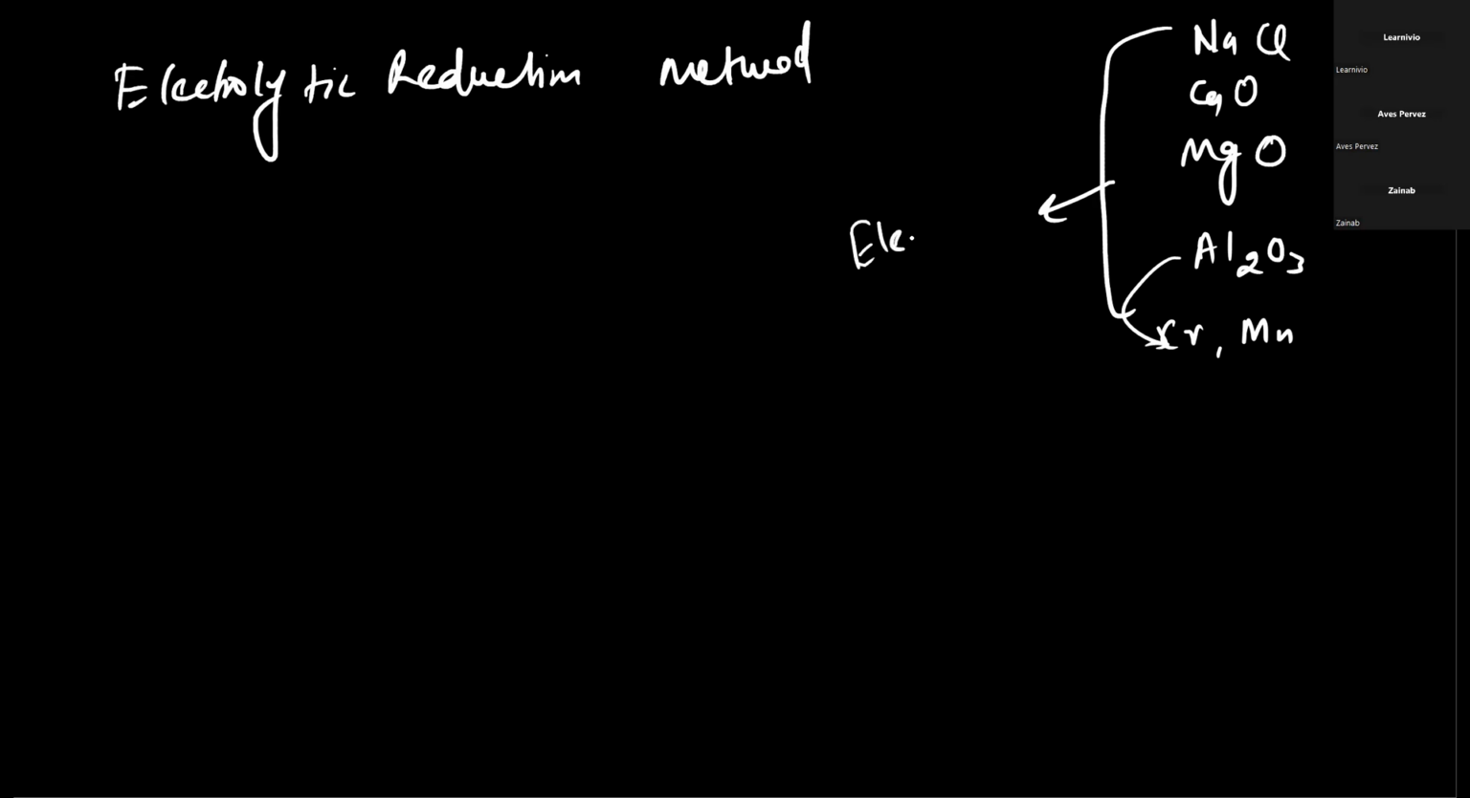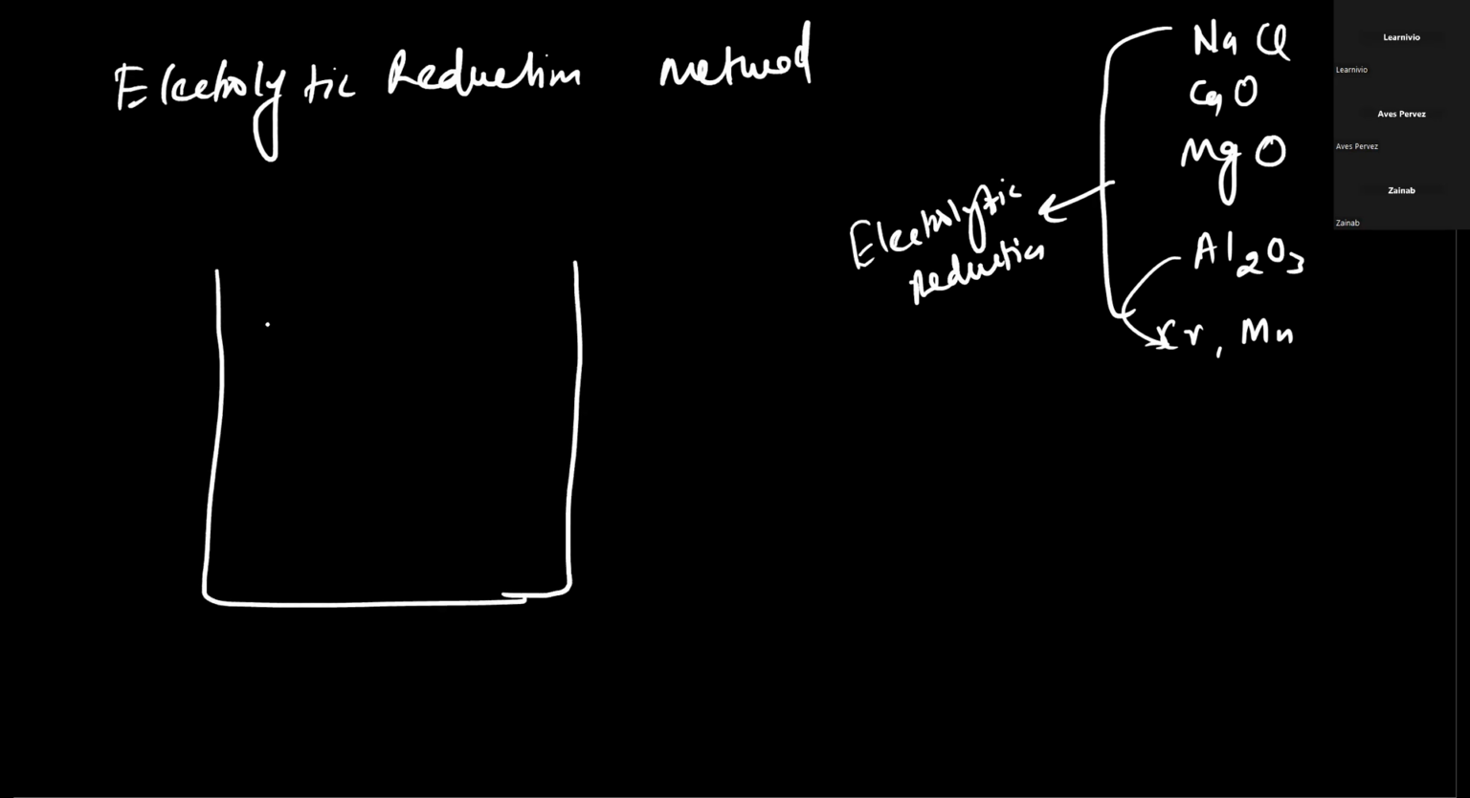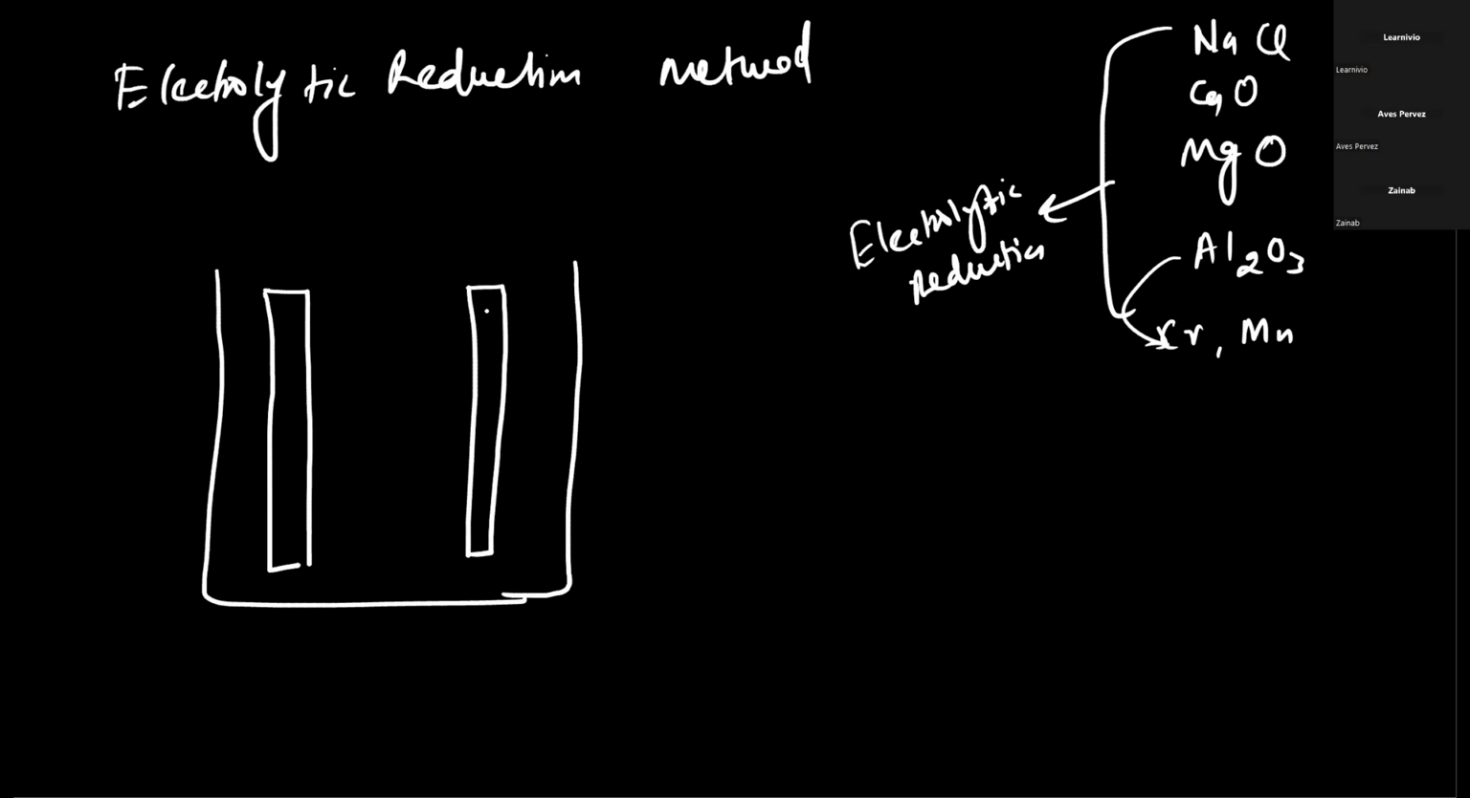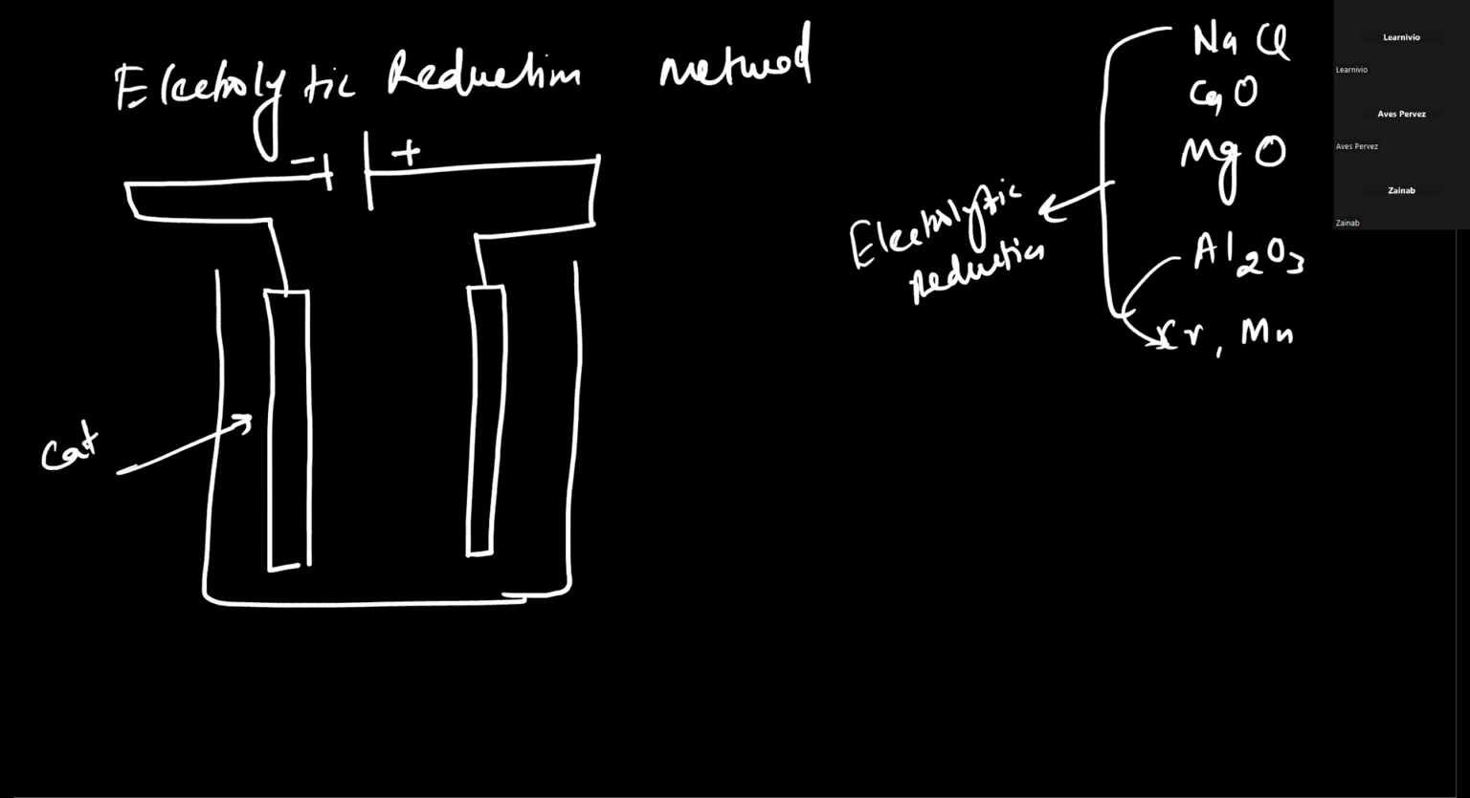What happens in this method? We take molten NaCl. I'm taking the example of NaCl because it is in the syllabus. There are two rods, one positive and another negative. The negatively charged one is called the cathode, and the positively charged one is called the anode. Keep in mind that we have to use molten NaCl.